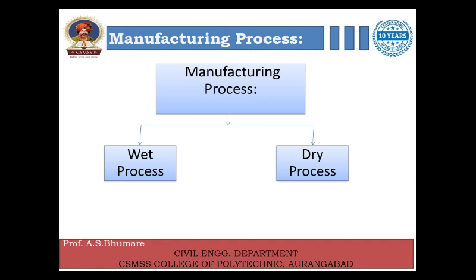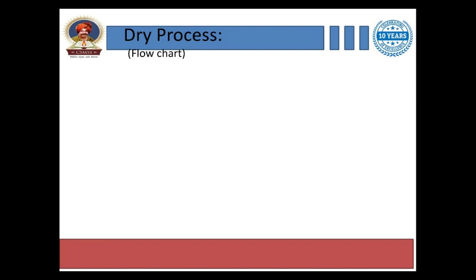So we will study the processes thoroughly in the next slide, right? Dry process, and you have to draw the flow chart for the dry process and wet process in your examination.